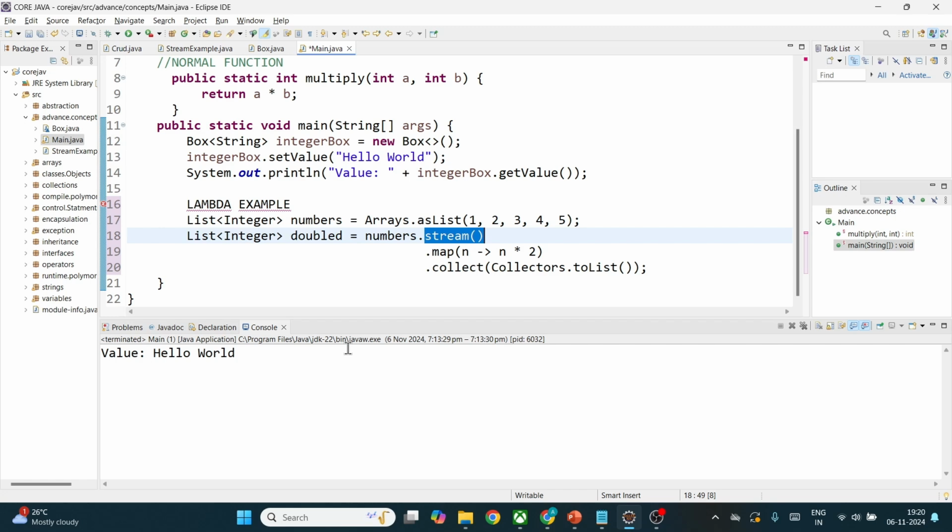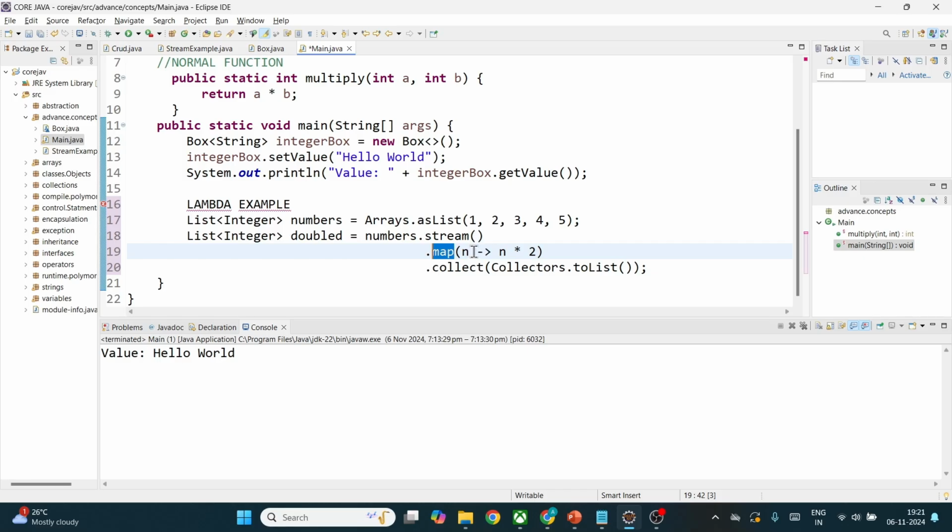Similarly, a string value to a stream of strings, right? In order to do that, we need to call the stream method on the variable name. That's all. That's what we are doing here. For this list of integers, we are converting it to a stream of integers by calling the stream method. On this stream, we are applying the map function. What the map function will do is iterate over each and every element present in this list of integers and perform an operation on it.